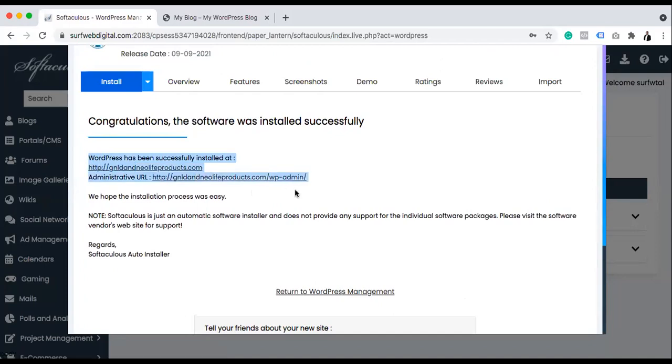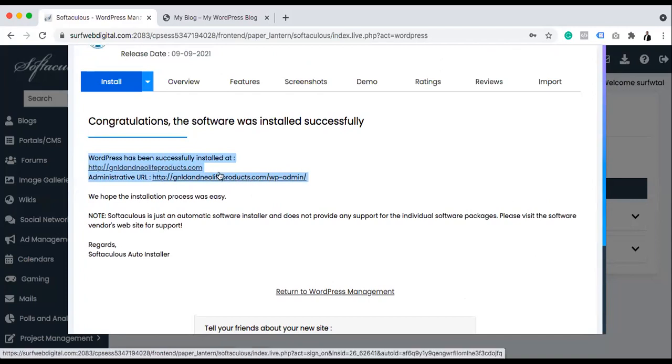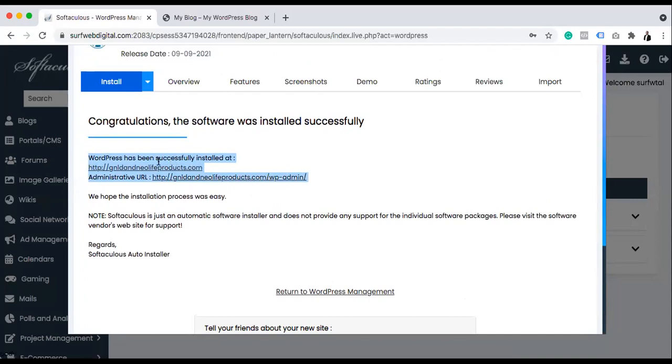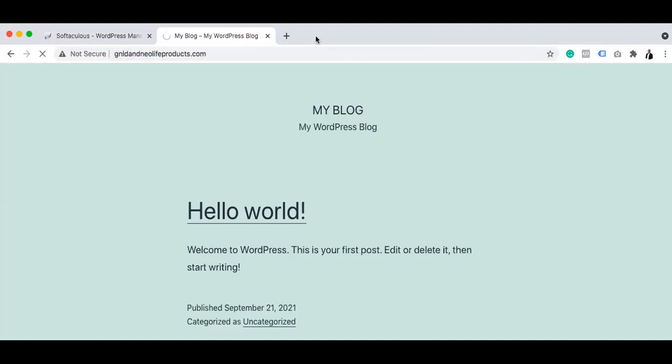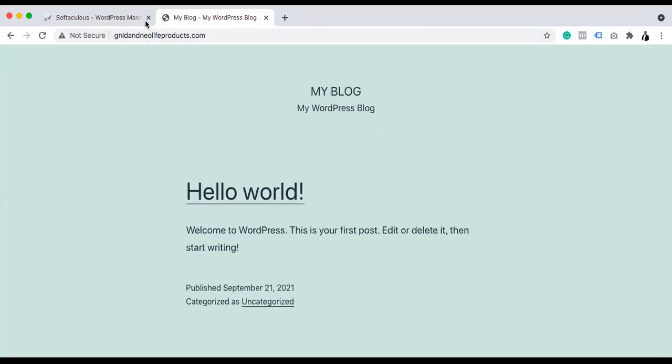You can keep this, because this is your front end and this is your back end. This is where you'll be logging into the admin. This is where the website will be. So you can keep that as a beginner so that you do not forget it, right? So now our front end is here. This is the front end, meaning there's nothing there.